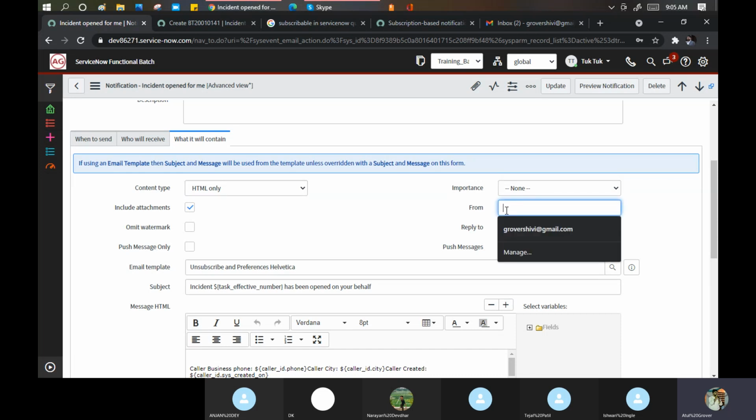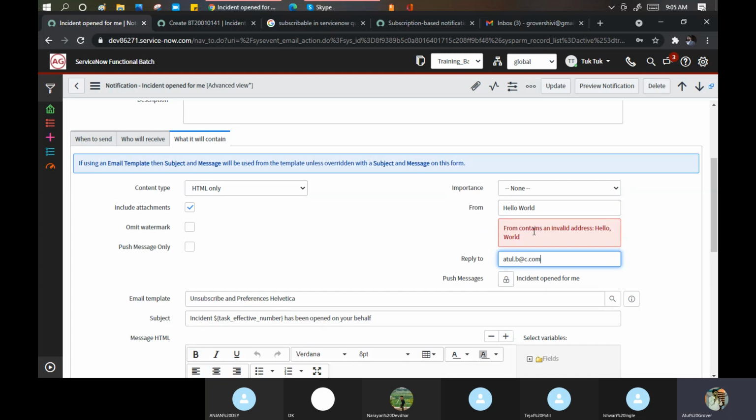From. You can put any randomizer as the from address that you are sending this email from, and this basically works if someone replies back to you. I say hello world, and when someone replies, it should go to the other address. See, from is not the right word.